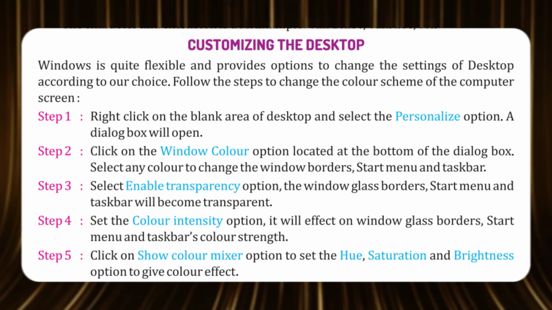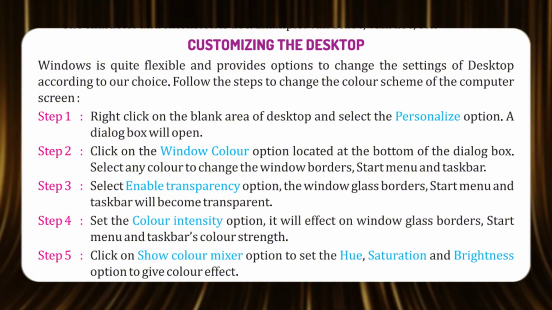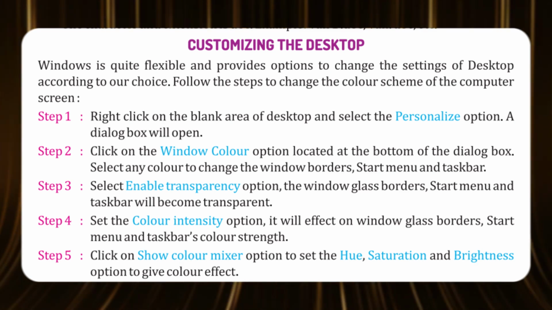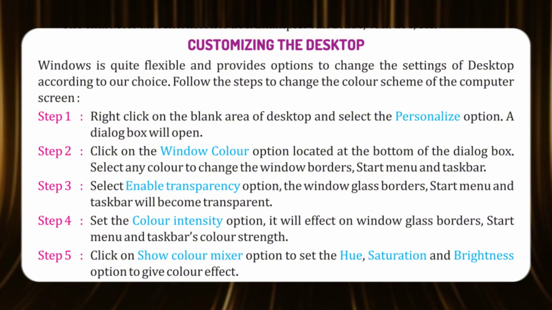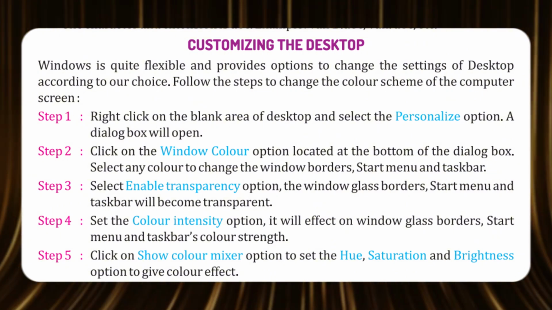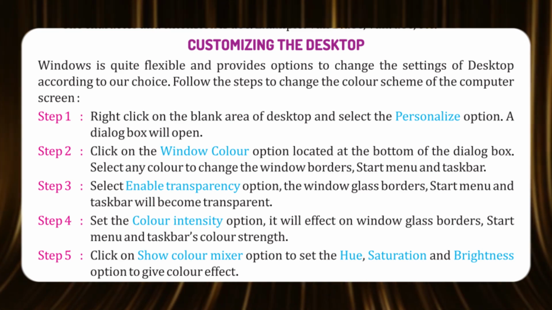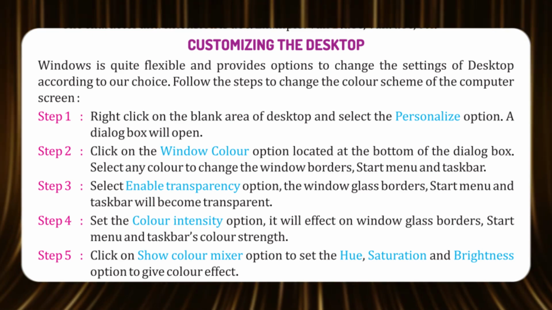Step 2. Click on the Window Color option located at the bottom of the dialog box. Select any color to change the window borders, Start menu and taskbar. Step 3. Select the Enable Transparency option. The window glass borders, Start menu and taskbar will become transparent.